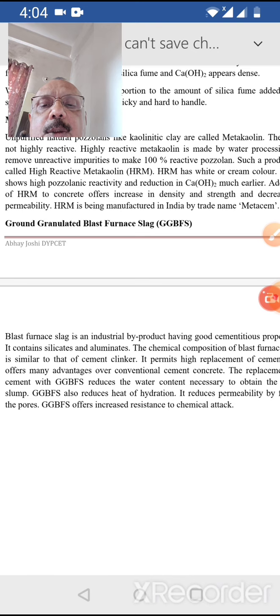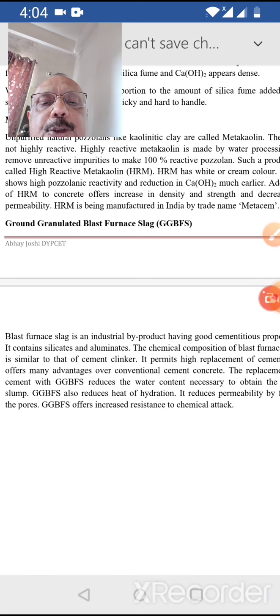Okay. So this byproduct blast furnace slag is ground finer, that's why it is called ground slag. It consists of silicates and aluminates, and the chemical composition of blast furnace slag is similar to that of the cement clinker, that is OPC cement clinker we have studied earlier. So C3S, C2S and all these contents will be here, of course in less percentage, but it is showing cementitious properties. So that's why it permits high replacement of cement clinker, and it offers many advantages over conventional cement concrete.